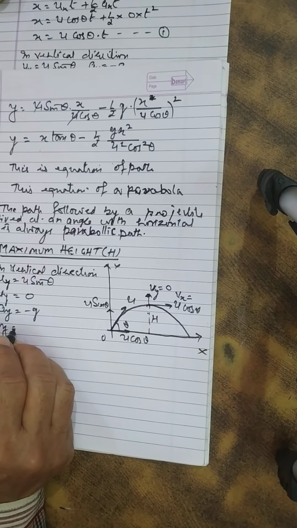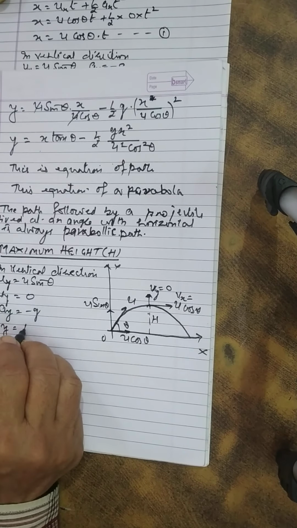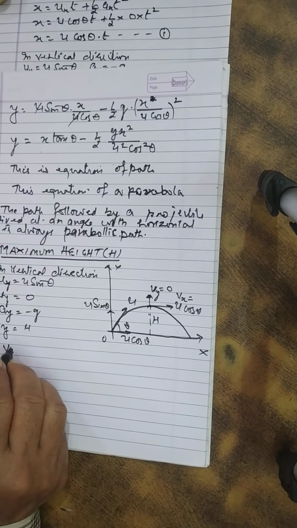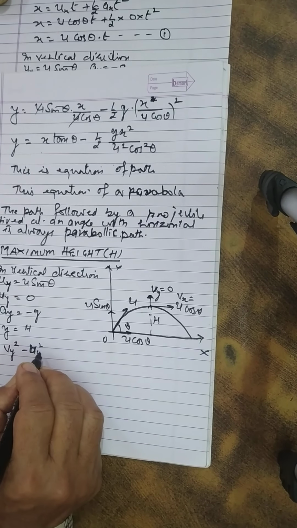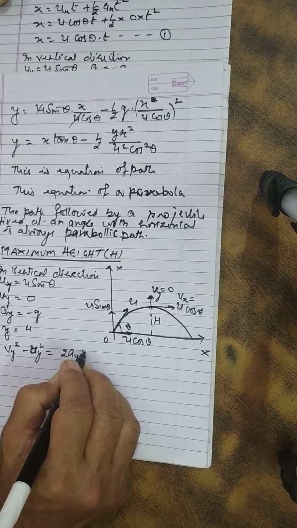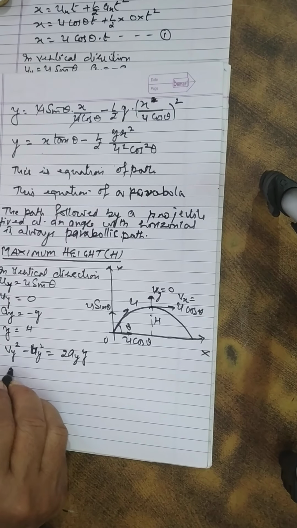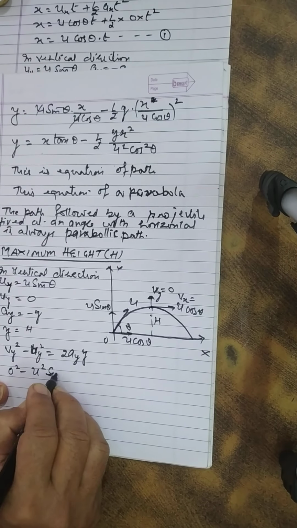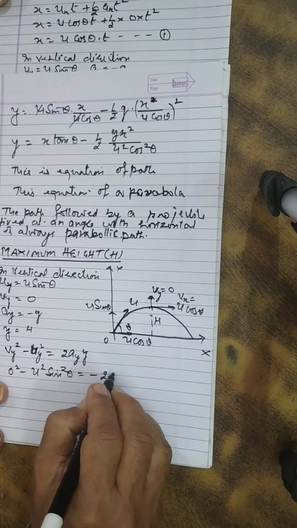That is y means what is the height attained by the particle? The height attained by the particle is capital H. So using the formula Vy square minus Uy square is equal to 2ay into y. So Vy square is 0 square minus Uy square. Uy square is u square sin square theta is equal to minus 2gH.